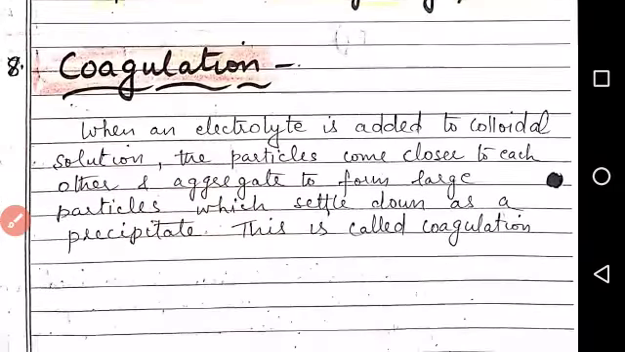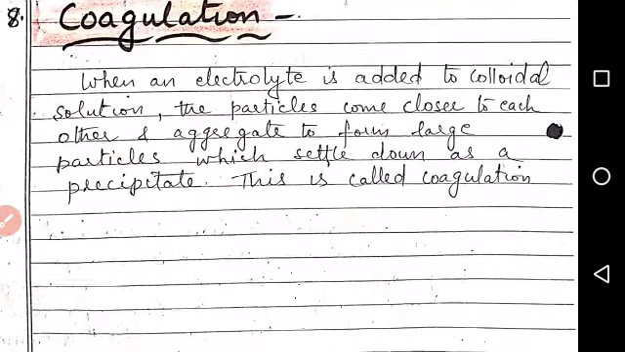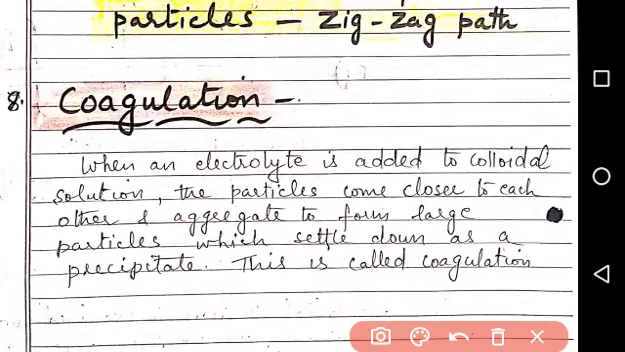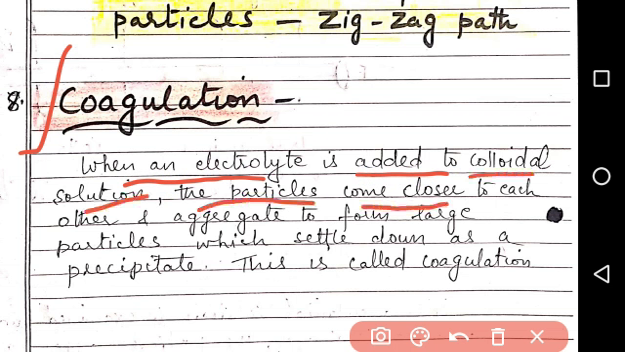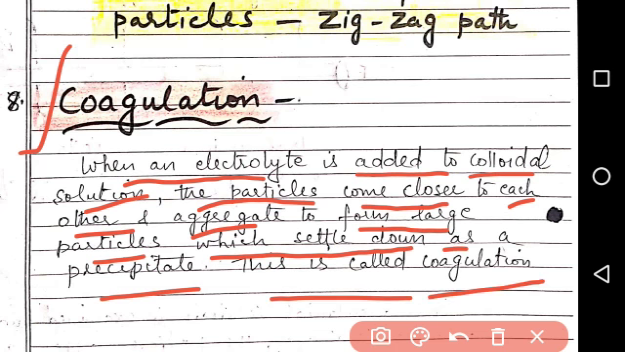The last point is coagulation. The colloidal particles also show this phenomenon of coagulation. When an electrolyte is added to a colloidal solution, the particles come closer to each other and aggregate to form large particles which settle down as a precipitate. This phenomenon is called coagulation.